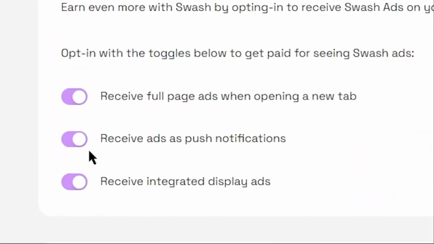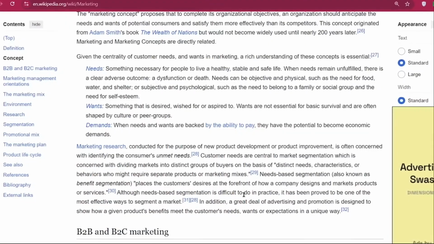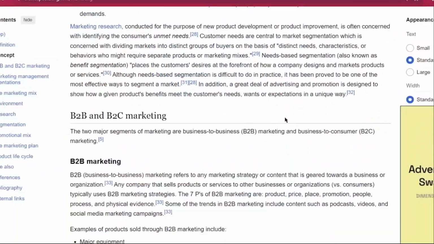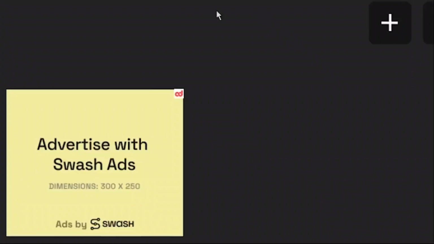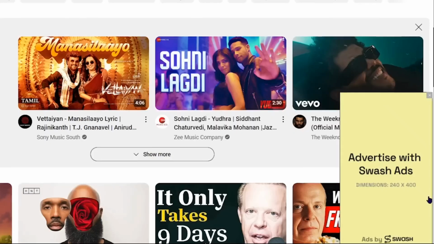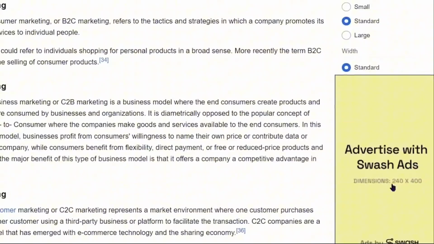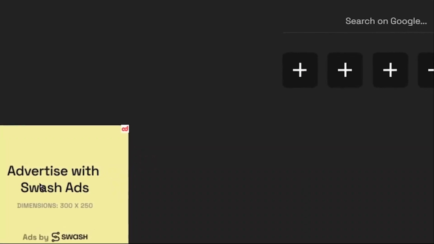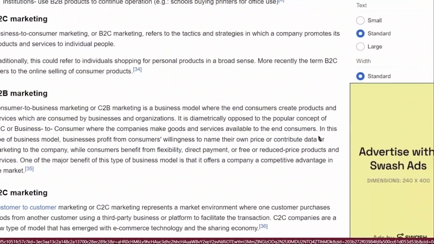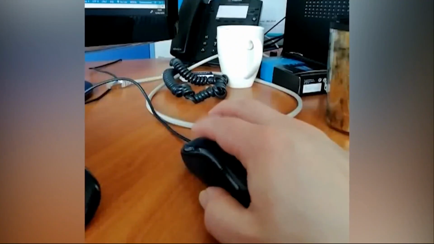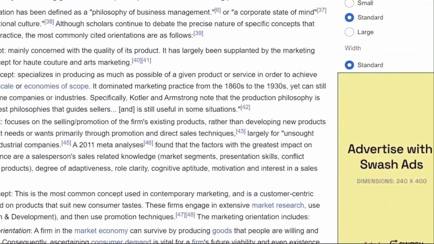Once you enable these options, now whenever you surf the web, whenever you are on a website, watching YouTube, reading blogs, or doing anything on your browser, you will be shown a banner ad like this. This ad is from Swashapp extension that is showing on your Google search engine website. And the good thing is that you don't even have to click on these Google ads to make money. You will be paid for each ad that will show on your web browser. But you can click on ads if you like them or if you want to, but that's completely on you. That won't affect your earnings.